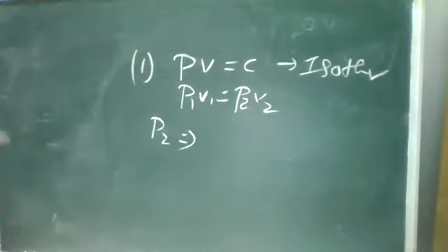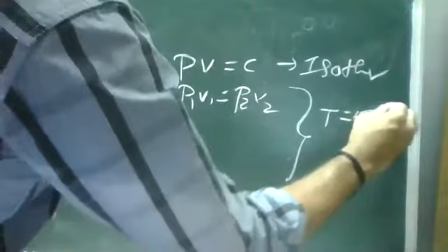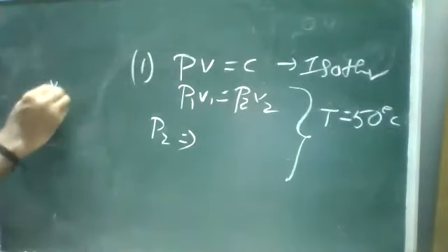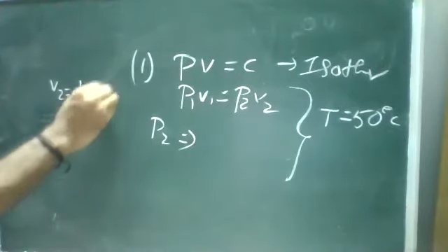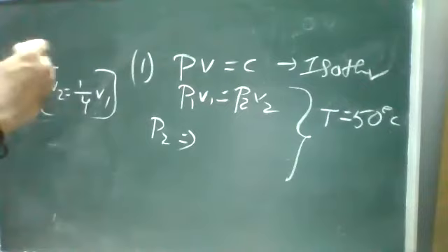At constant temperature, 50 degrees Celsius, I know P1 and V1. They have already given the relation for the volume: V2 is equal to 1/4 times V1. And the pressure is given as 75 centimeter of mercury.